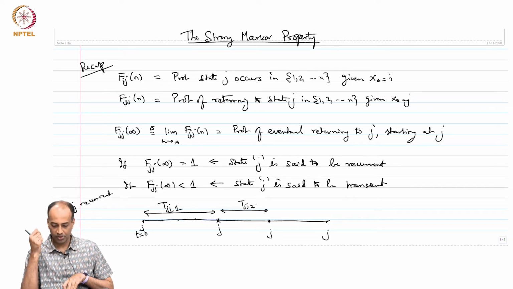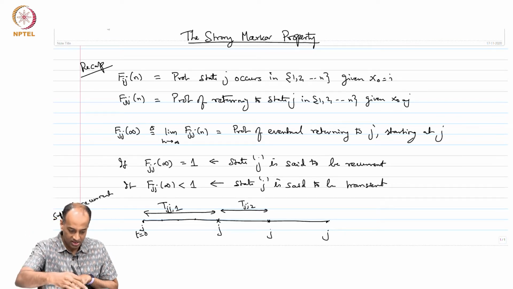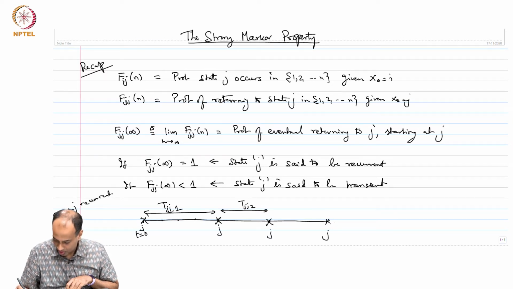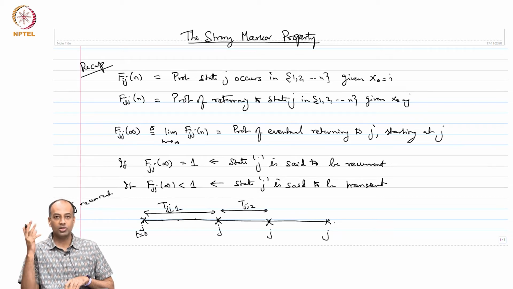This led us to believe that the times at which you hit j, starting at j, constitute a renewal process. This is what we intuitively figured out.